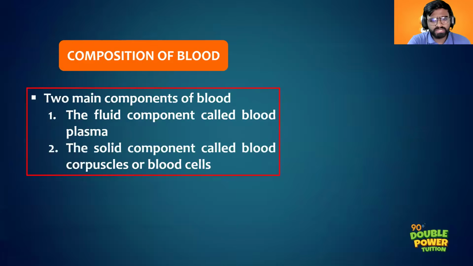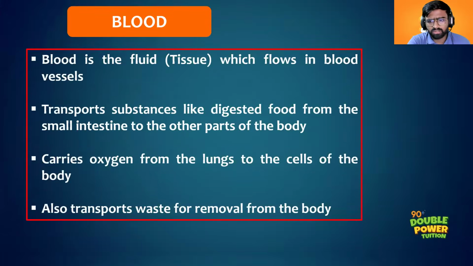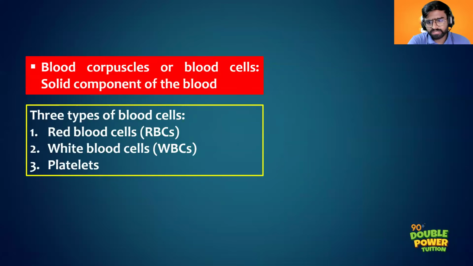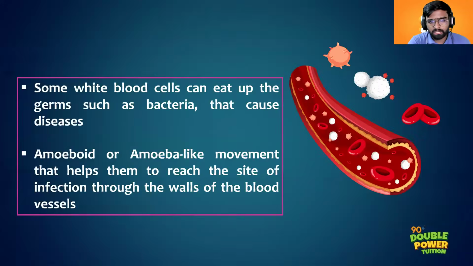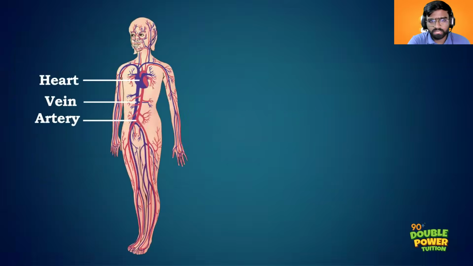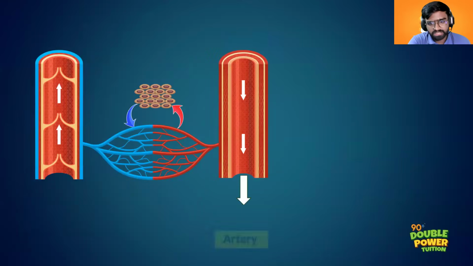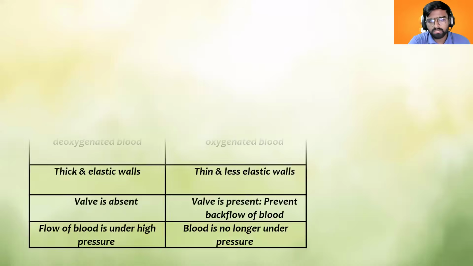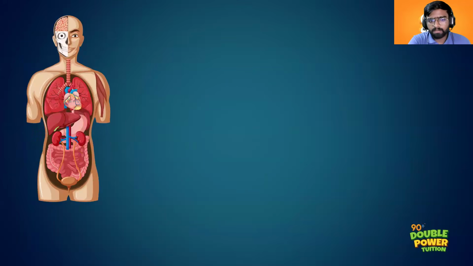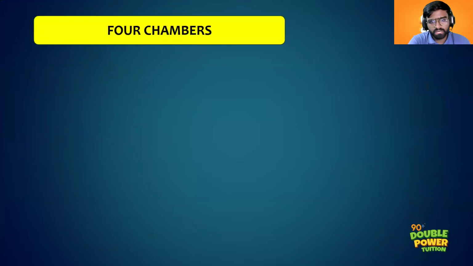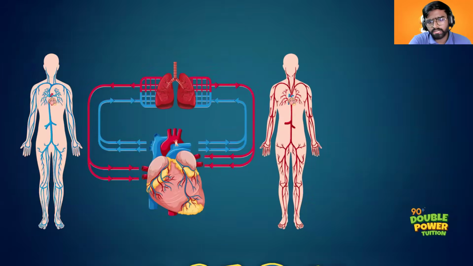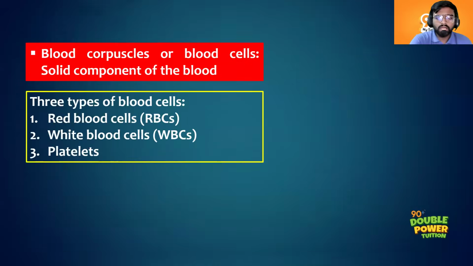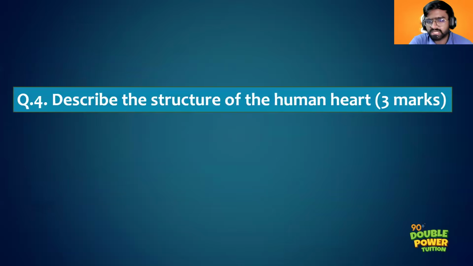We discussed all those things in the day 1 session, right? I hope you remember them: the blood and its components, solid components and fluid components. Solid components are blood cells, red blood cells, white blood cells, and platelets. We discussed the features of all of these in detail. Then blood vessels: arteries, veins, capillaries. Then the heart and its structure, all discussed in detail in the day 1 session. I'm not going to revise it once again because we already revised it in yesterday's session. Today I'm going to revise the topic that we discussed in day 2.